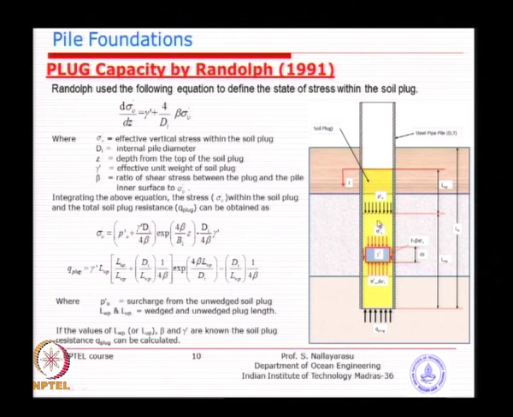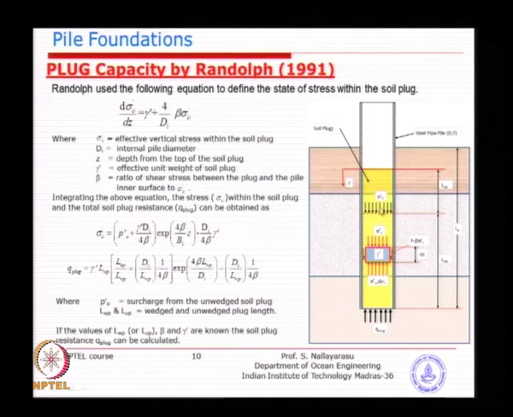Basically, a pile plug ratio equal to 1 means the pile length into the soil and the pile plug length inside the pile are the same. The pile plug ratio could be 90%, 80%, or 40%, depending on how much plug there is.